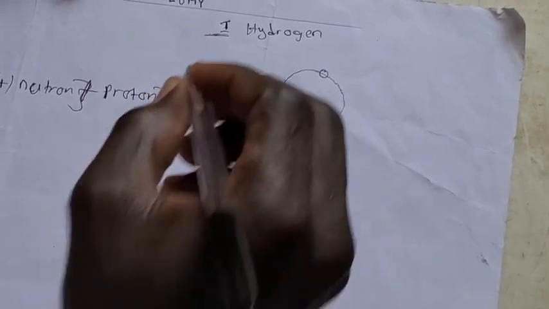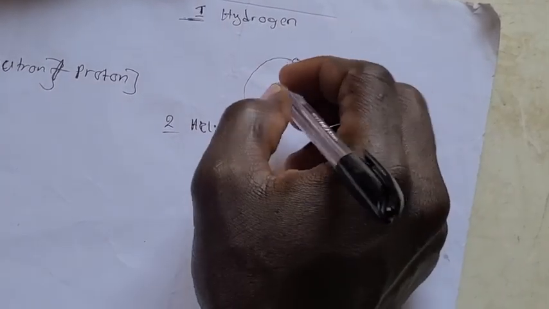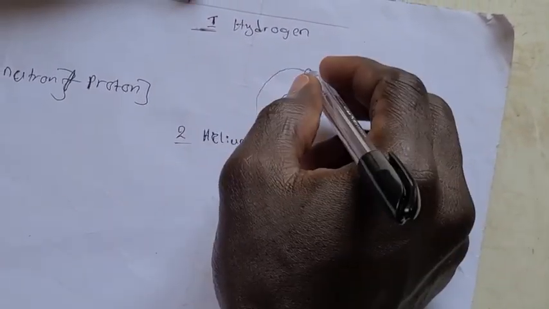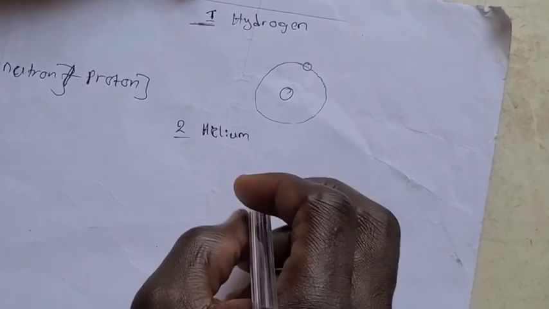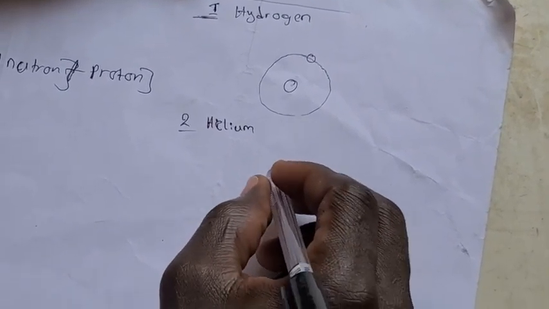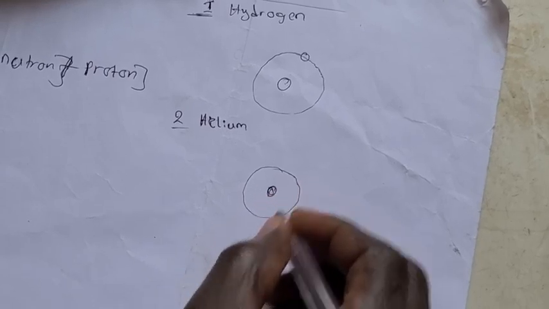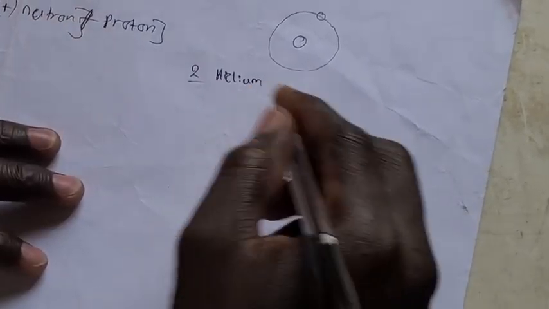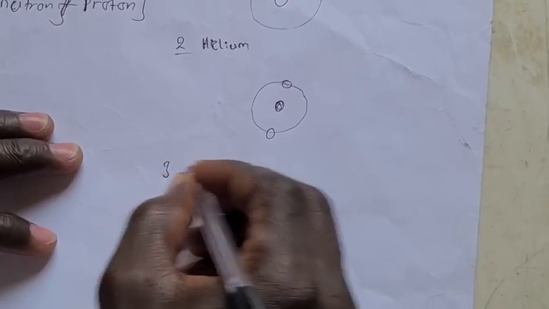Helium has 2 electrons. The number of electrons it has is called the atomic number. It corresponds to the atomic number. It will give you the number of electrons you put there. Now the next, you draw your orbit. This is our nucleus. You put two electrons. Now the next element we have is lithium.